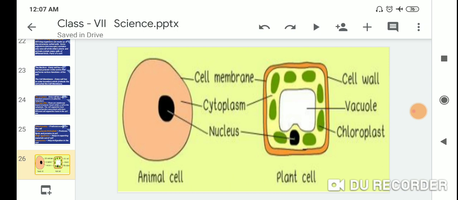Animal cell and plant cell. There are two pictures. First one is the animal cell, second one is the plant cell. One major difference: the animal cell has a cell membrane, and the plant cell has a cell wall. The cell wall is made of cellulose. Both have cytoplasm, nucleus, vacuole, and the plant cell also has chloroplast. So, animal cells and plant cells.